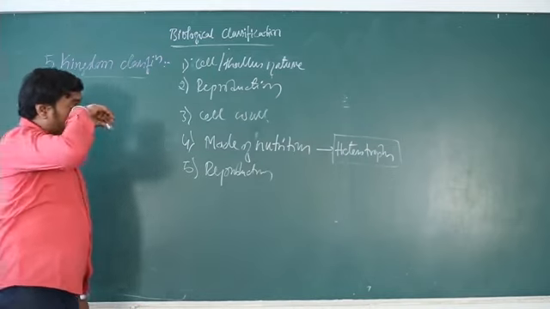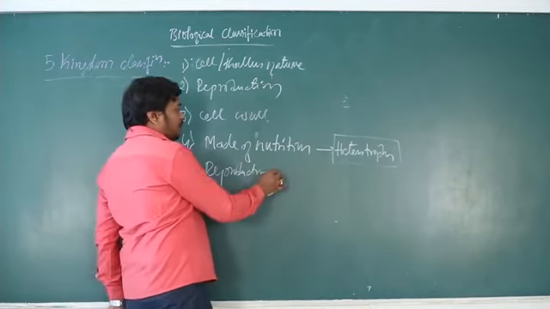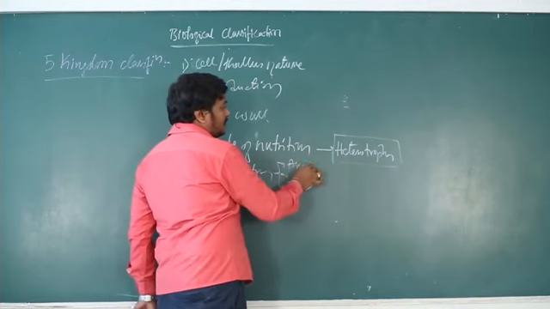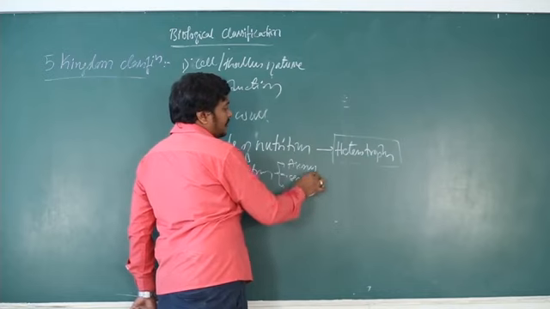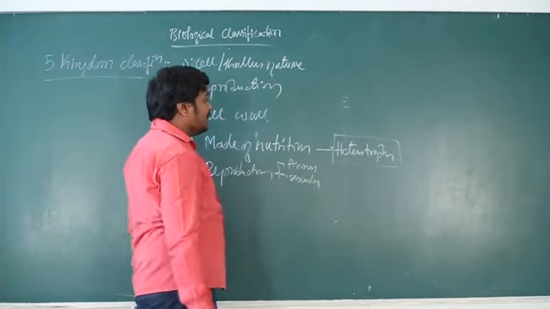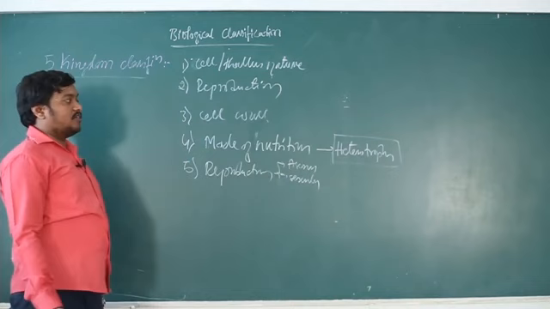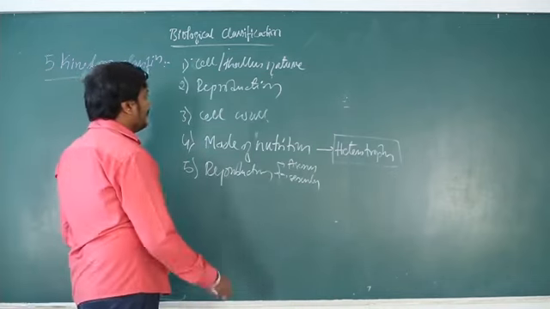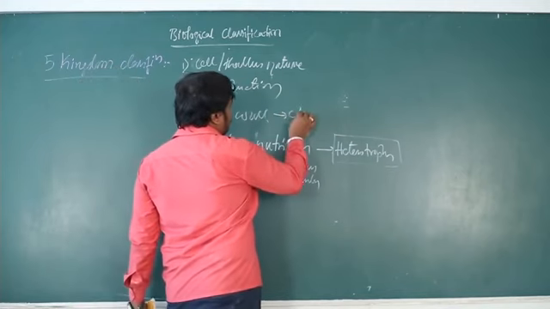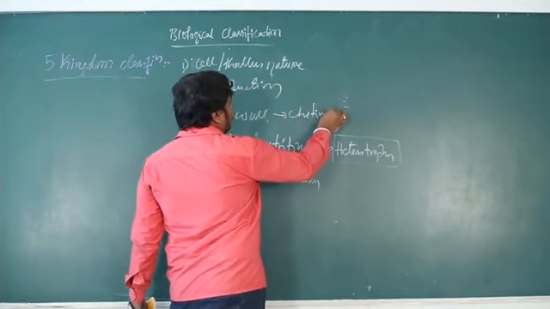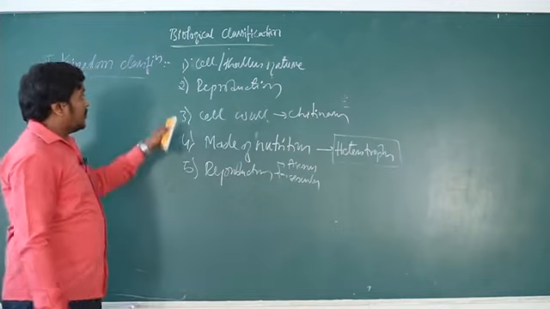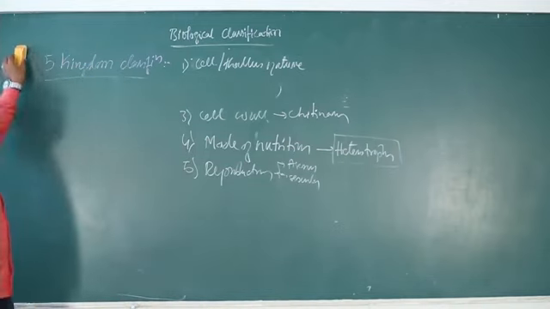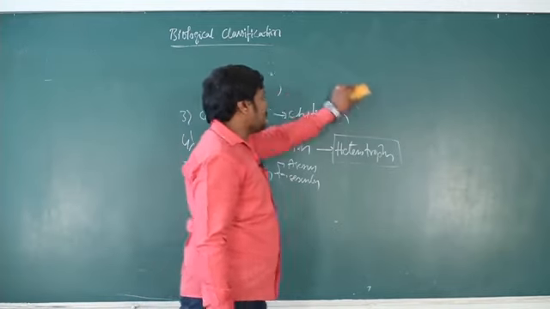Then reproduction: fungi show asexual and sexual reproduction. In asexual, they reproduce by producing spores, and sexually by oogametes, isogametes and anisogametes. And they have a specific cell wall material, chitin. So by considering these characters, Whittaker created a new kingdom called fungi.